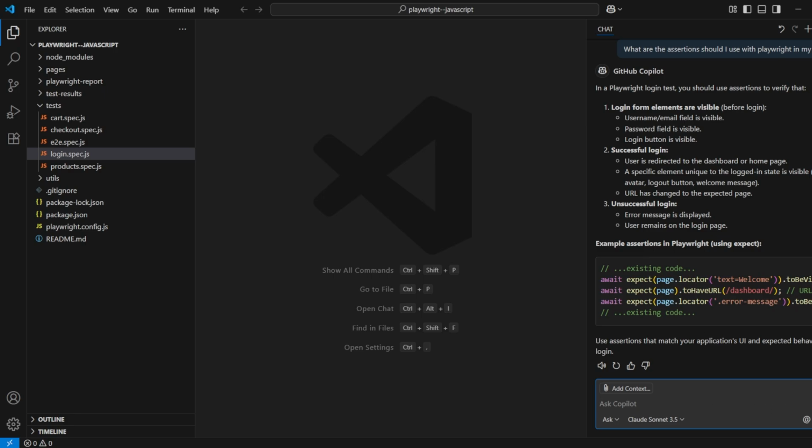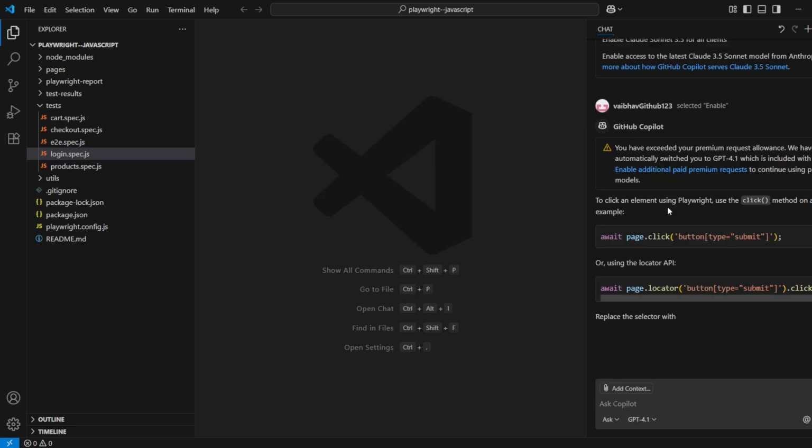So I can ask here as well, tell me how I click an element using Playwright. So it has considered it a premium request. So I think that will be later in this course, so we can skip that for now. When we go to agent mode, I will tell you about that. So that is ask mode. Basically, what is ask mode? I tell you, it works similar to an LLM.